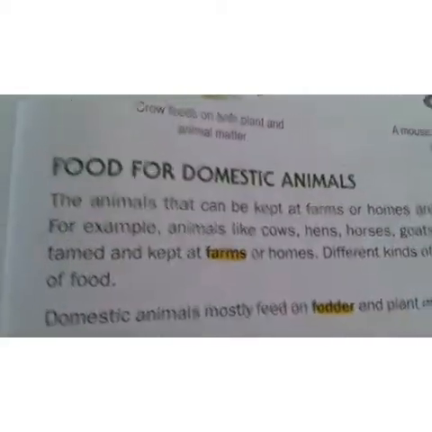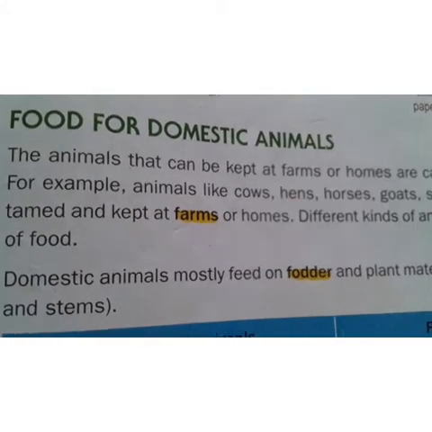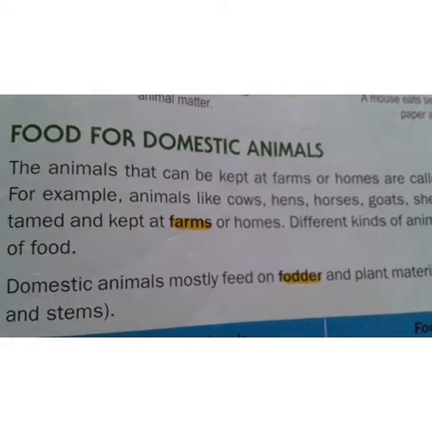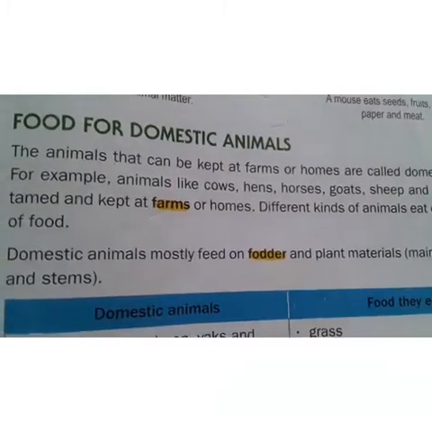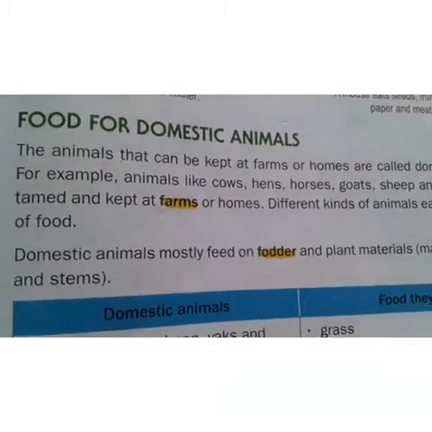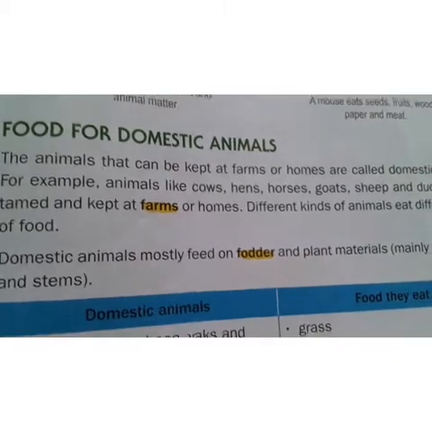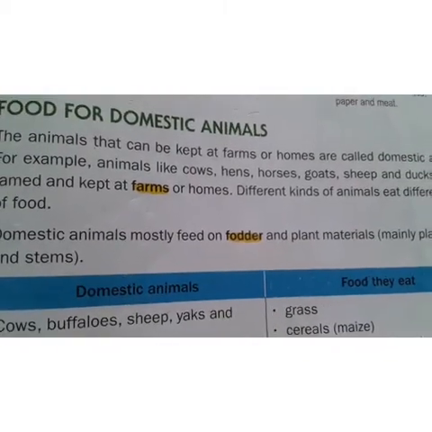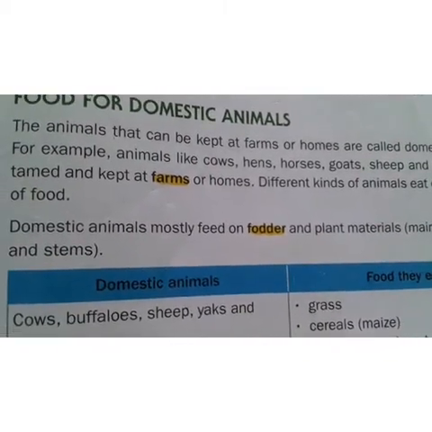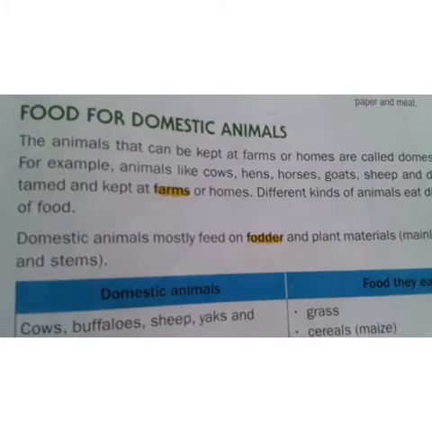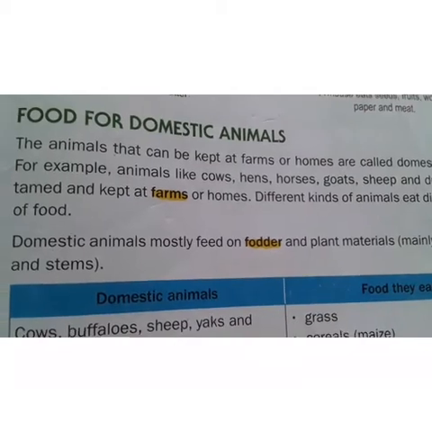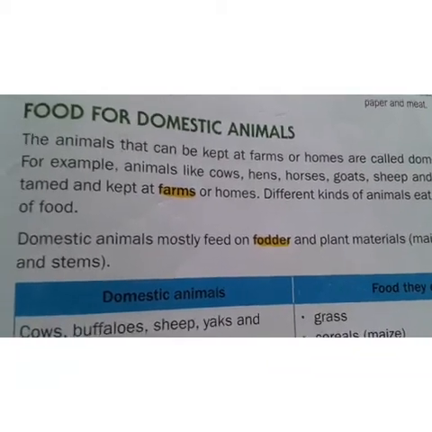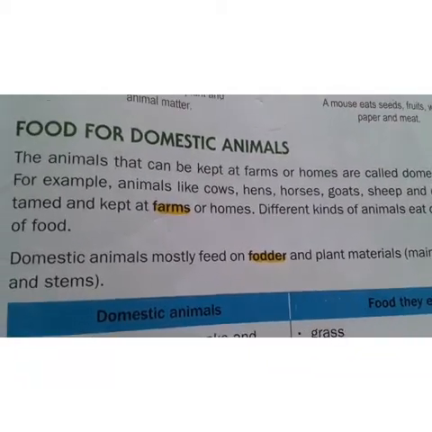And coming to the food for domestic animals. The animals that can be kept at farms or homes are called domestic animals. And what are the examples for domestic animals? Cows, hens, horses, goats, sheep, ducks. These all we can tame or keep at farms or our home. So we call these farm animals, pet animals and tamed animals.